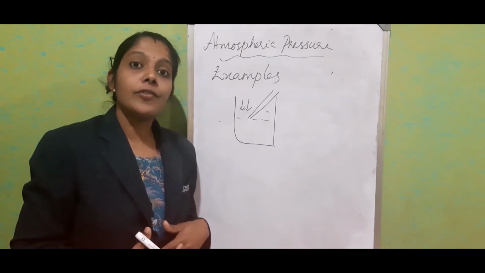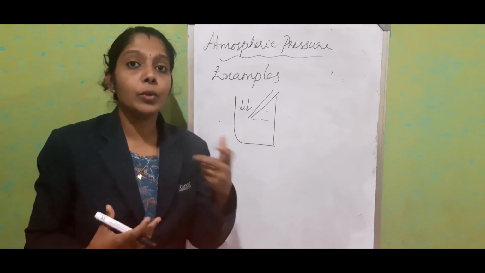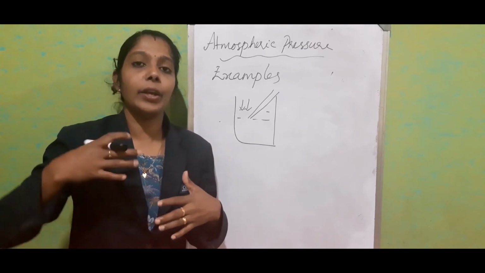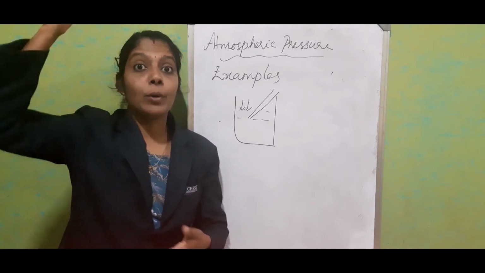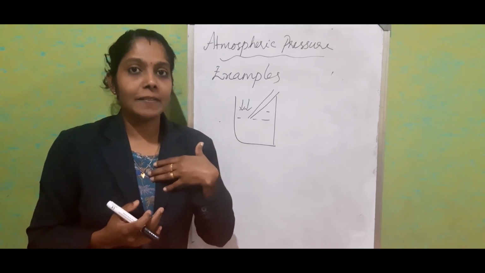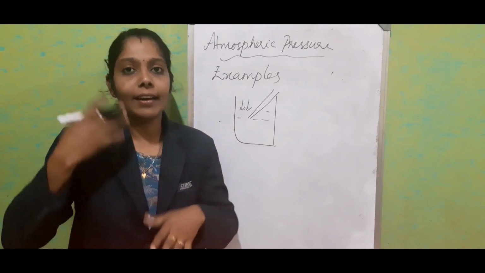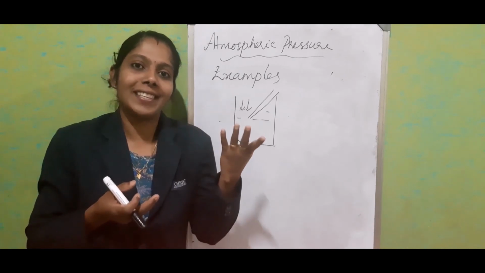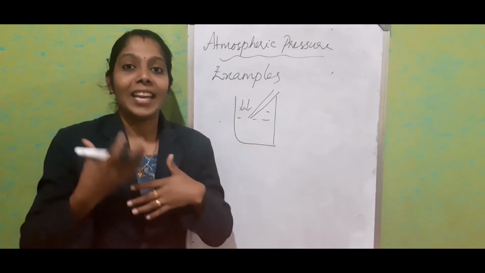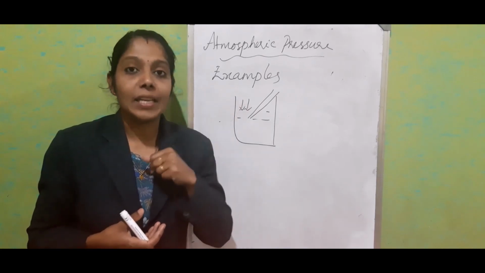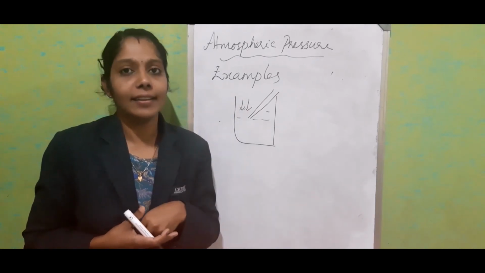Those who go trekking, the mountaineers, often get nose bleeding. The reason is that when they go to high altitude, the atmospheric pressure gets reduced. So our pressure will be more than the atmospheric pressure. We always know that from a high pressure area to a low pressure area, the liquid has a tendency to flow. So by that time, our veins will break and the nose starts bleeding.